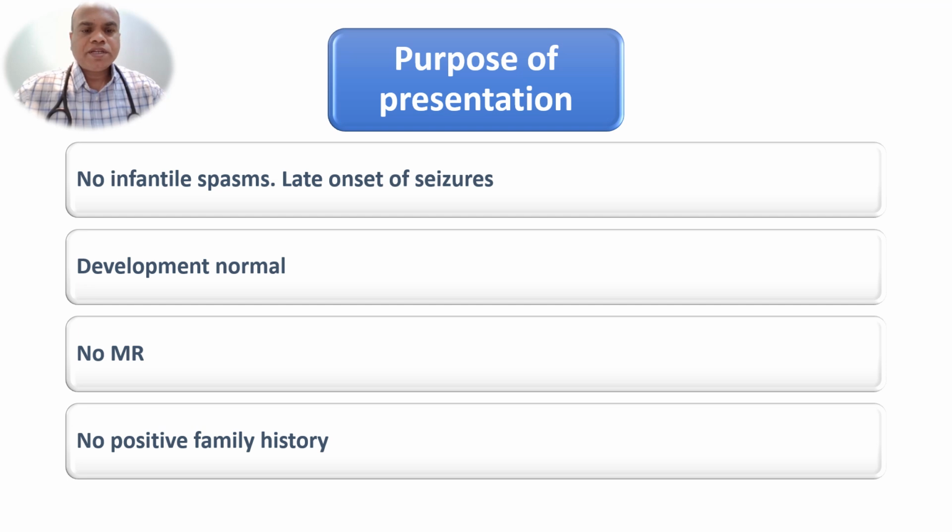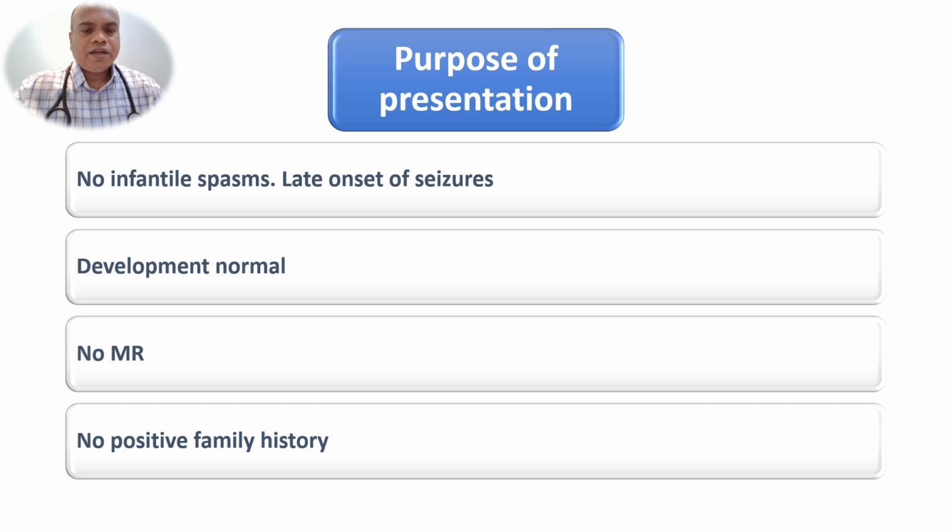The purpose of this presentation is, usually tuberous sclerosis is characterized by the Vogt triad, which consists of epilepsy, low intelligence, and adenoma sebaceum.